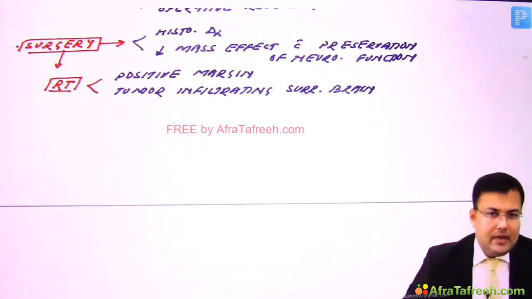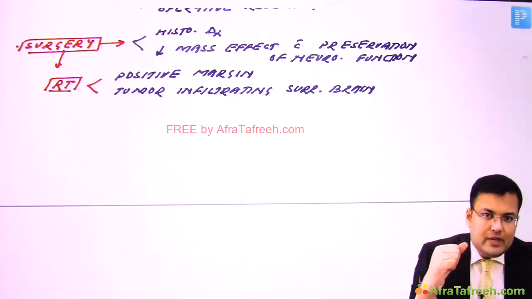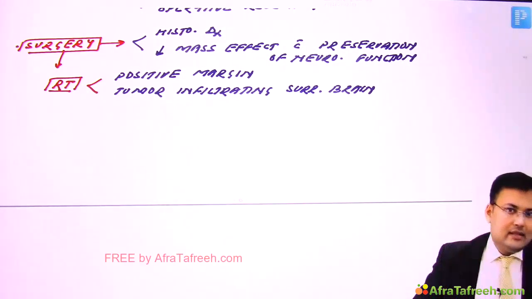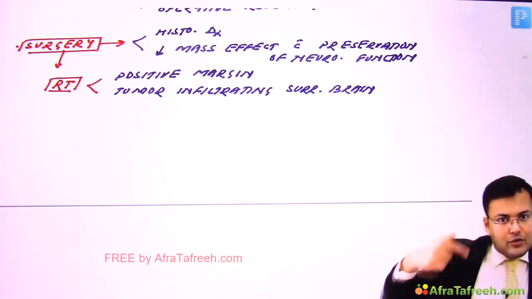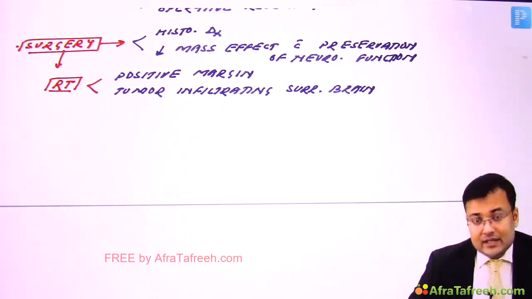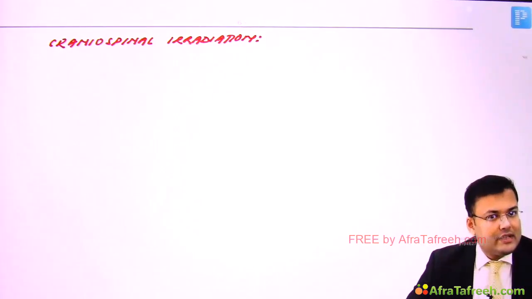Now there is a second problem. There are certain tumors which have CSF spread. So if a tumor has CSF spread, what do you have to do? You have to kill the tumor cells present in CSF. And that's why you have to irradiate the CSF, and we give what? Craniospinal irradiation. It is given for the tumors having CSF spread. Clear?